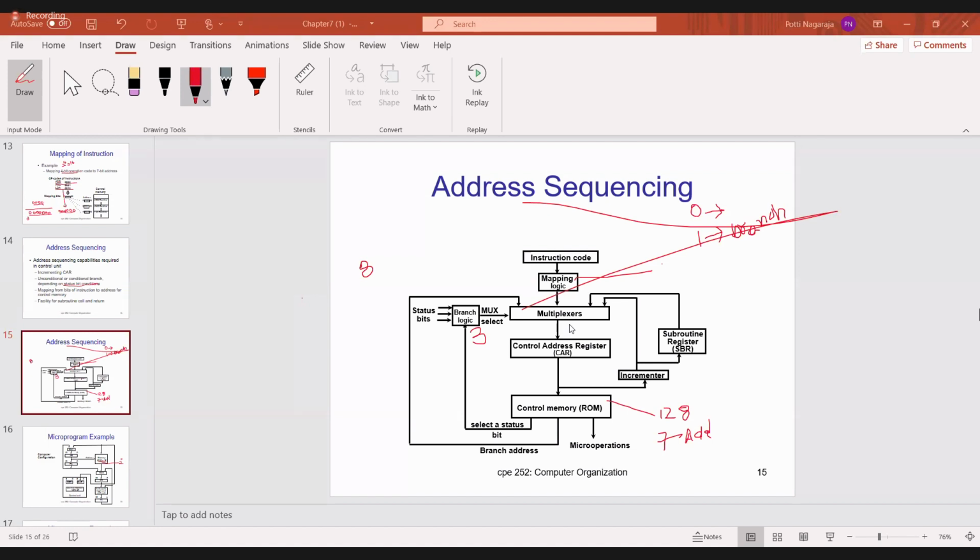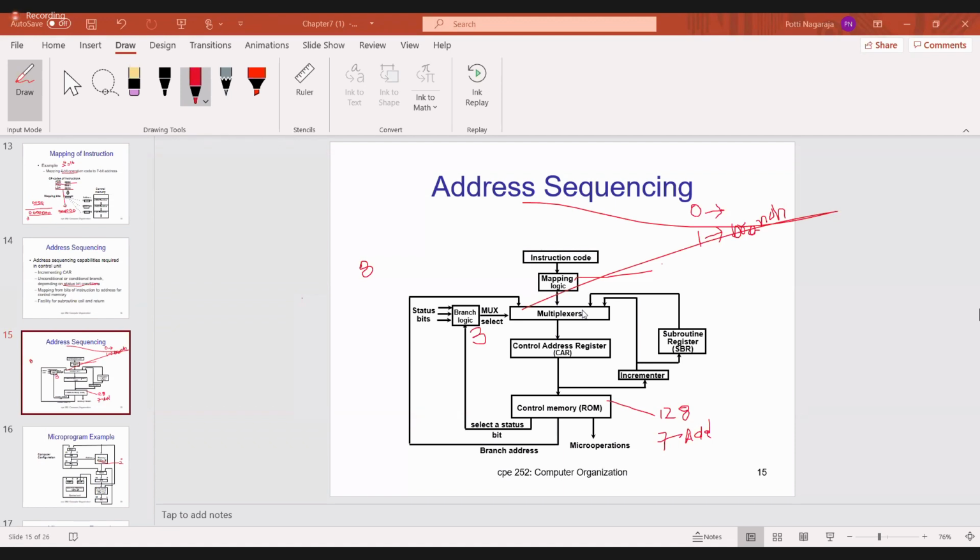You already know control memory. What is the control memory? Control memory is where you can store the control words. And what is our control memory size now? I said it is 128 control words. So we are storing 128 control words and each control word size is 20 bits. I told you all this. Each control word is a string of ones and zeros and is called a microinstruction. So each control word is nothing but one microinstruction.